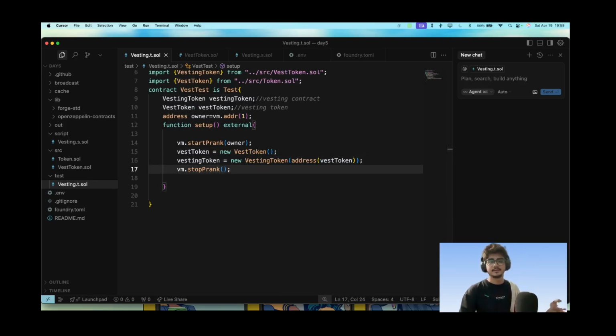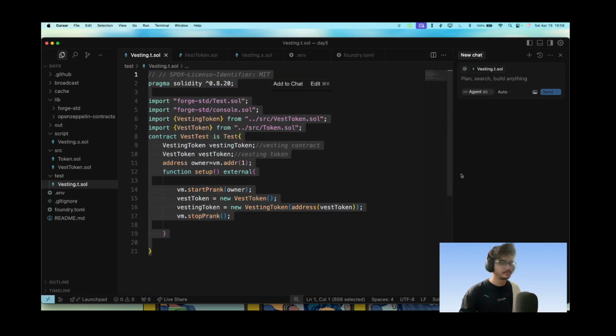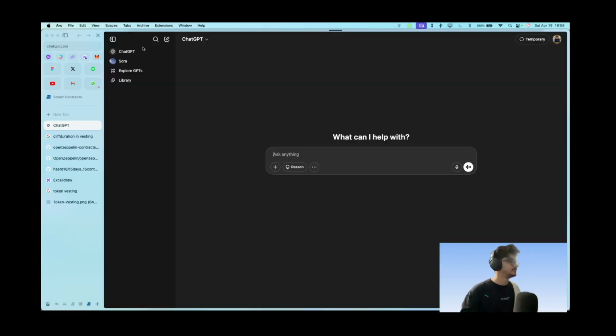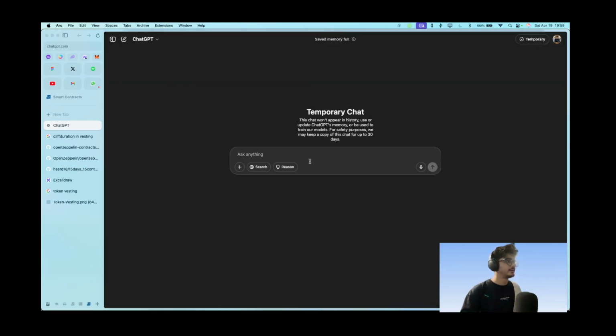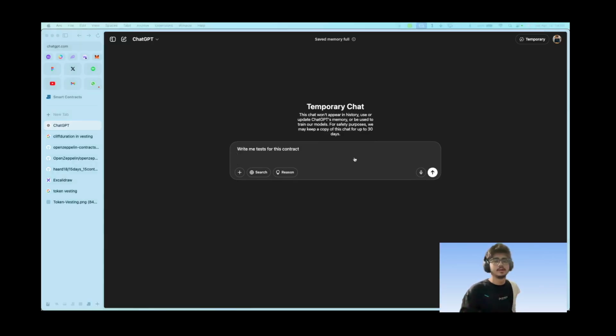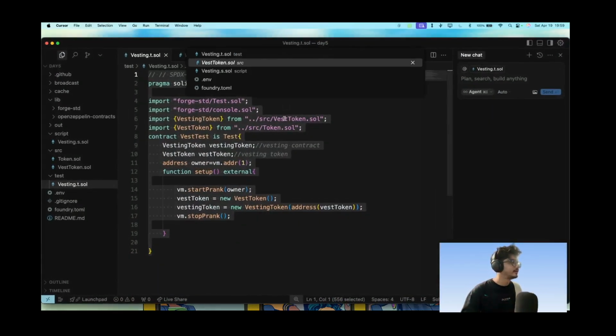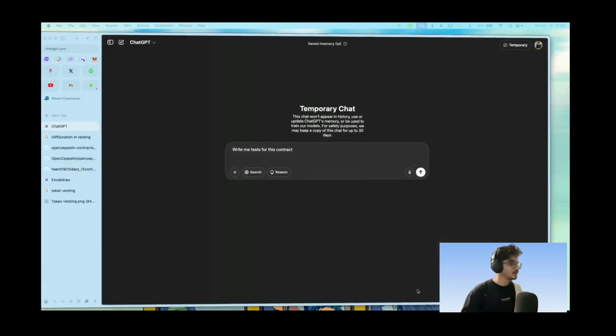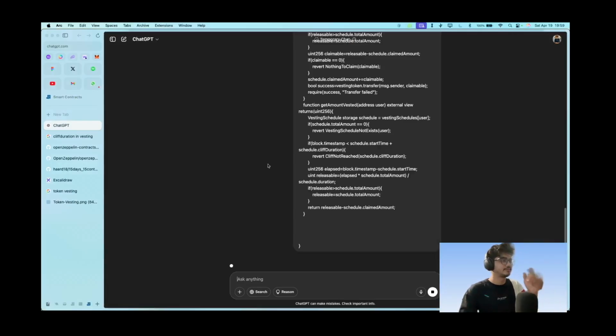Now let's see how good ChatGPT can write the tests, and how we can debug those tests. So let's open up a new window here, ChatGPT, and let's give it a temporary chat and say, write me tests for this contract. Okay, let's give it the contract. We'll deploy and we'll run through every test here, and I'll show you the coverage that I was talking about last time.